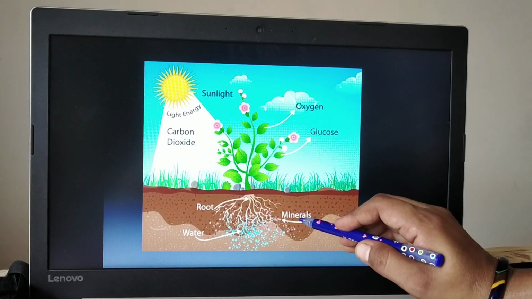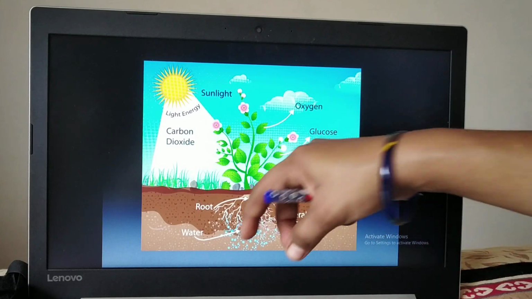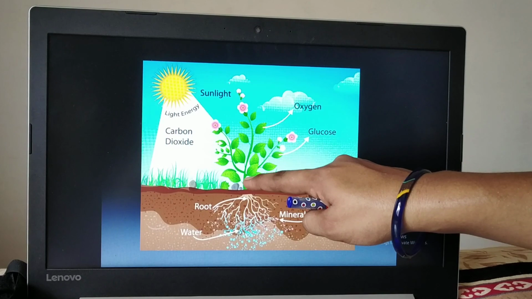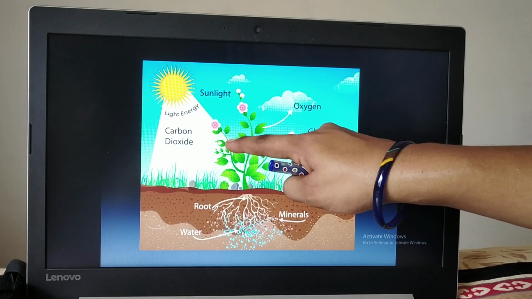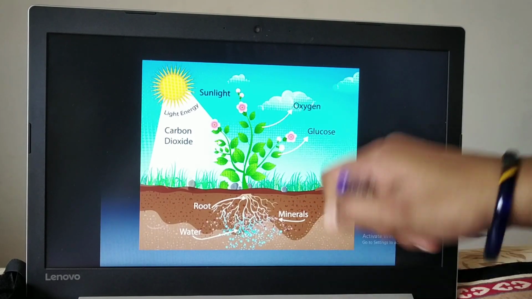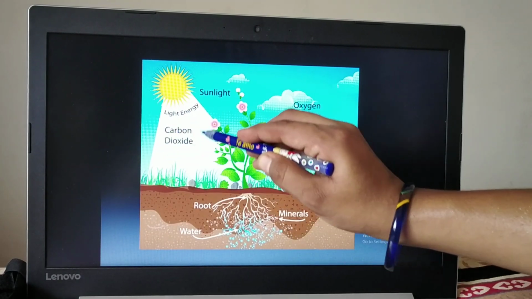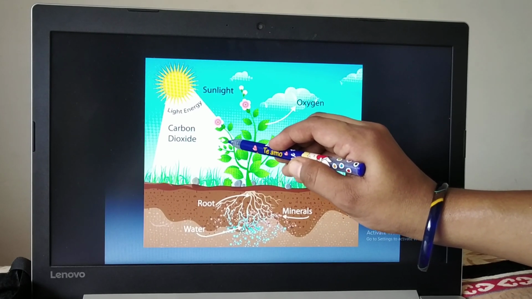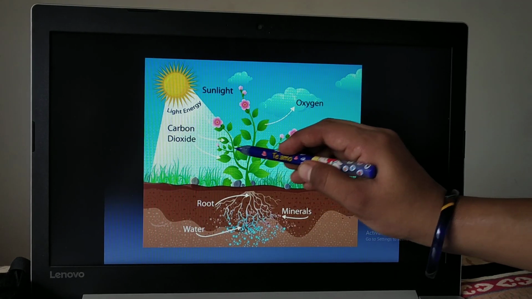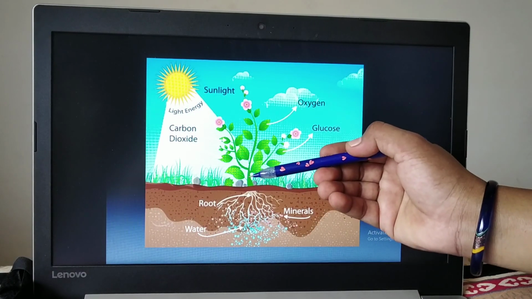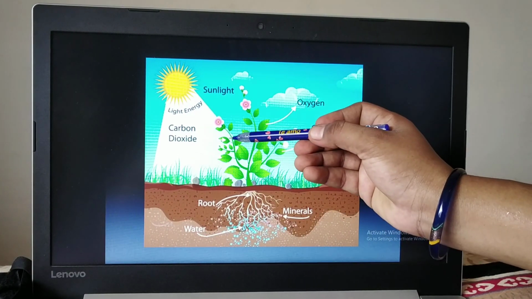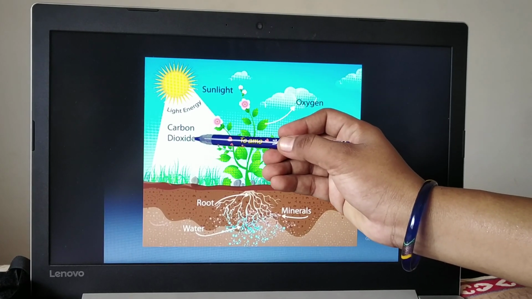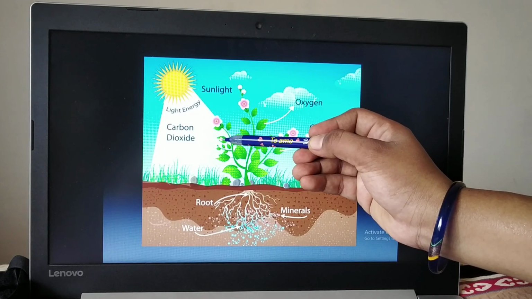Water and minerals which are present in soil are absorbed by the roots. Through roots they pass to the stem, branches and reach the leaves. Carbon dioxide is present in the atmosphere. It is absorbed by the leaves. On these leaves, a number of tiny pores are present, and those pores are called stomata. Carbon dioxide gas is absorbed by the stomata.